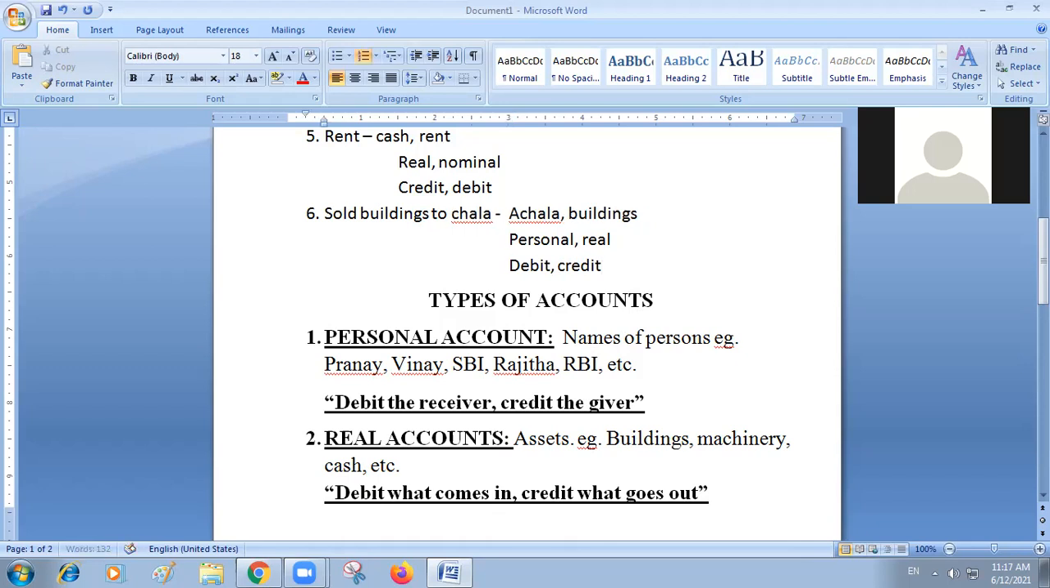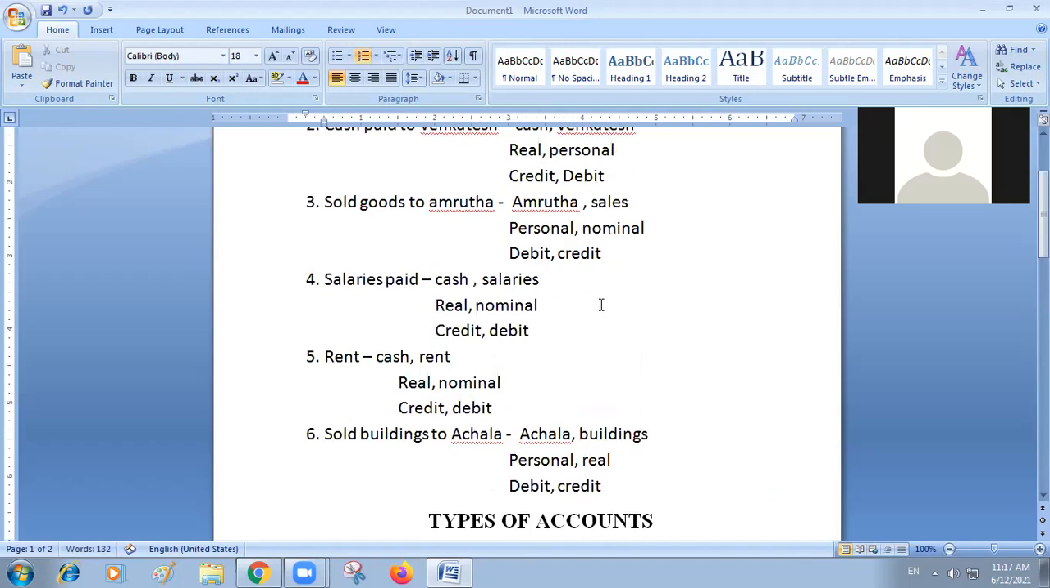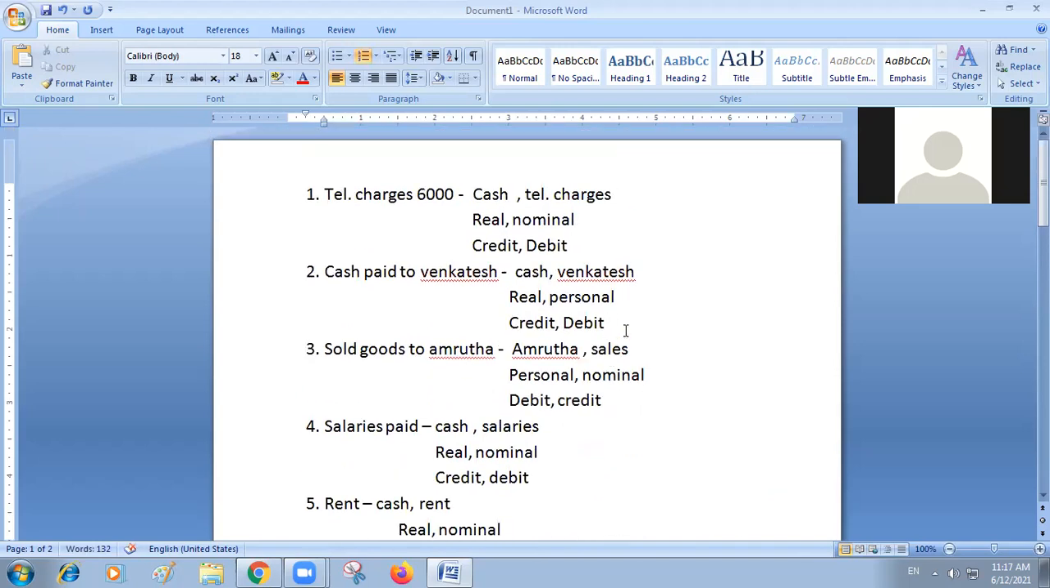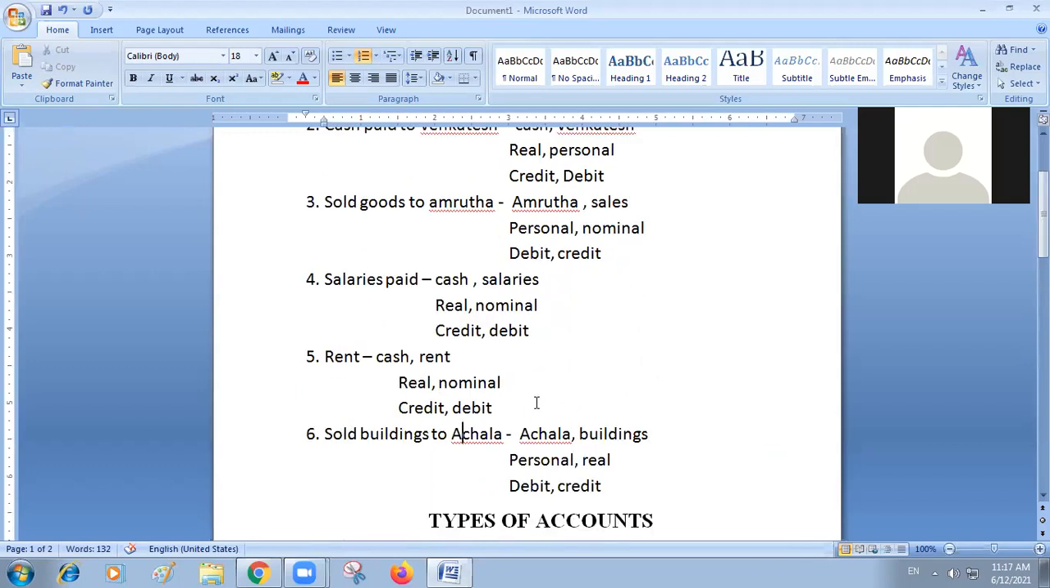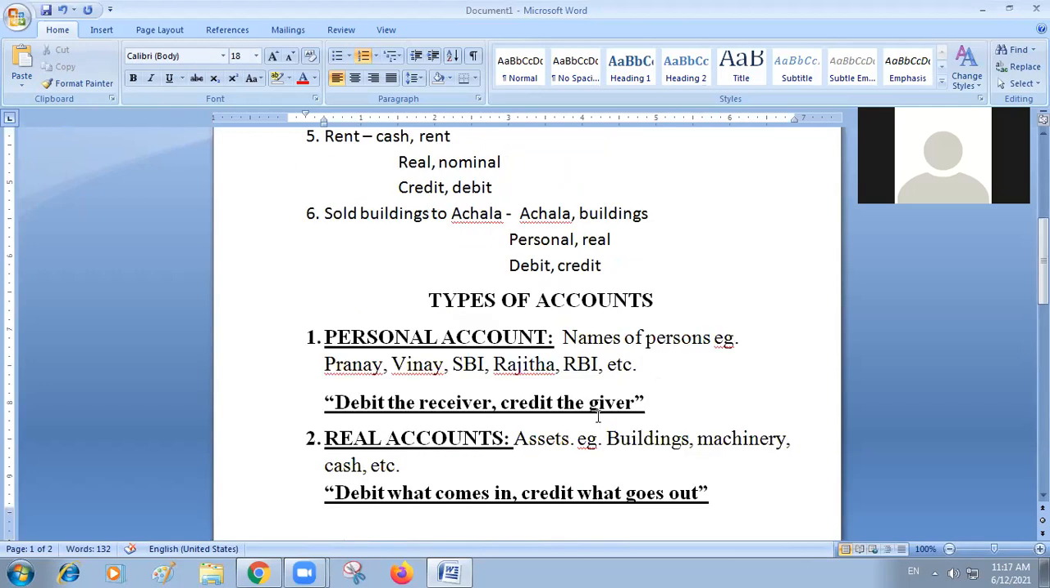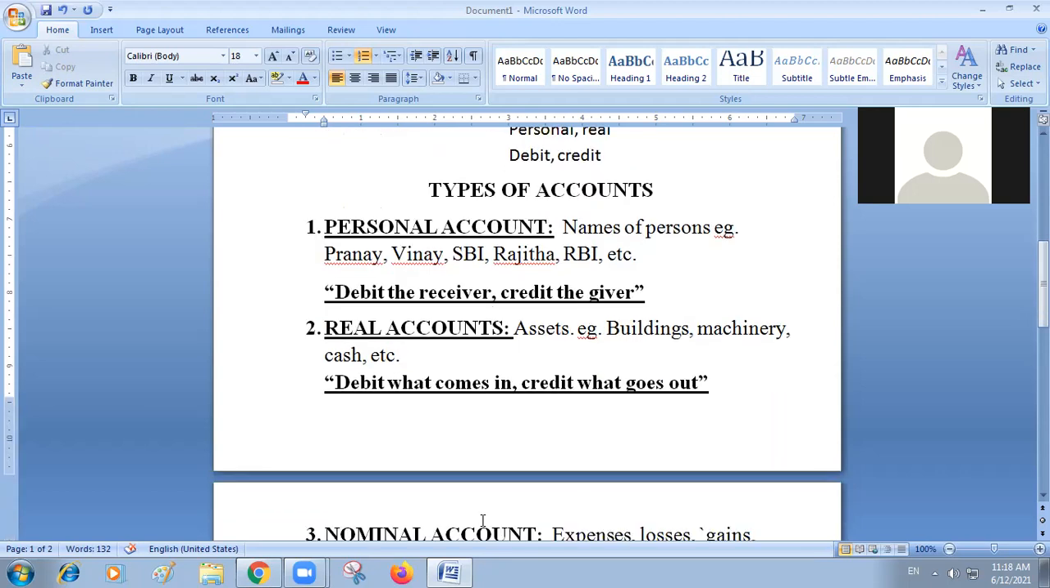It is clear. So these are the steps: identification of transactions, identification of accounts, their classification, and their apportionment into types of accounts. Under which accounts they will fall, you have to identify, and you have to apply the principle. One account you are going to debit, the other account you are going to credit. That's all. This is how it works.